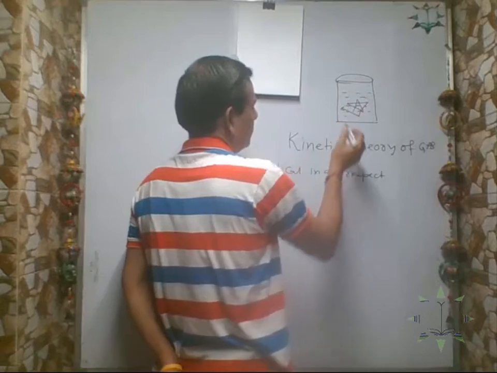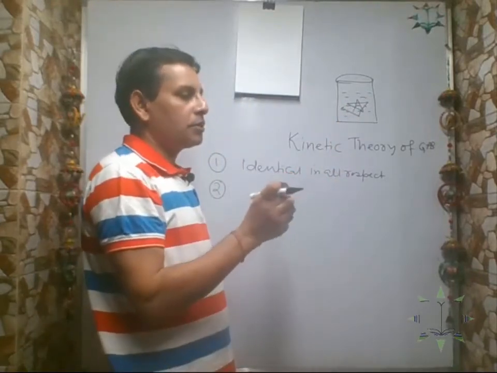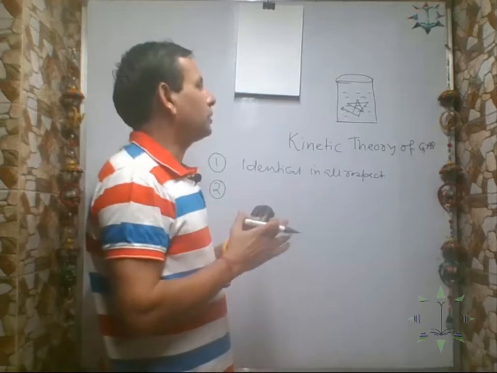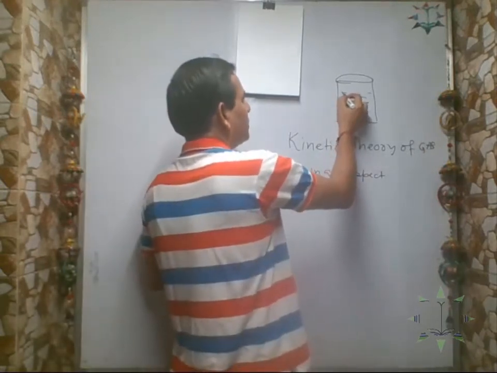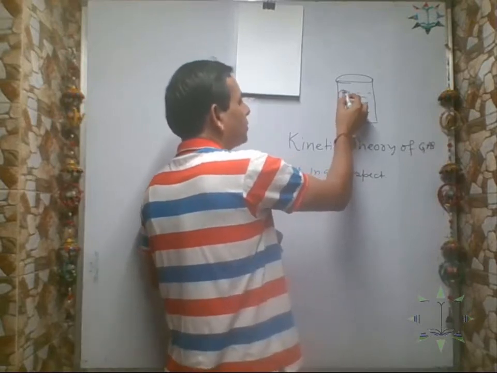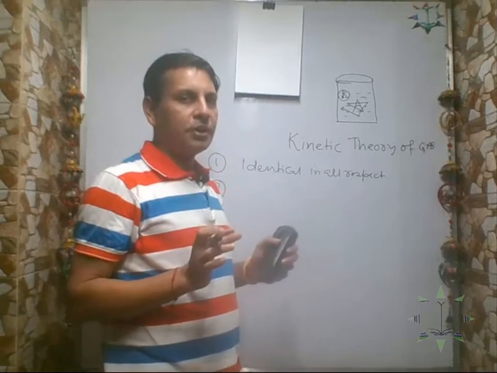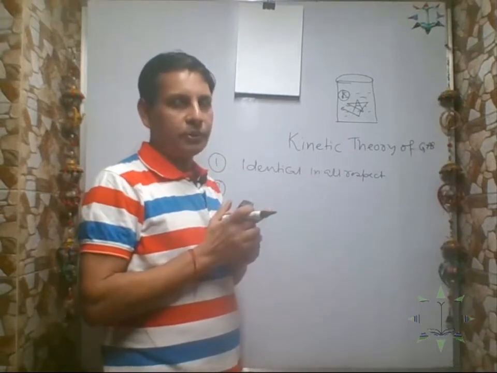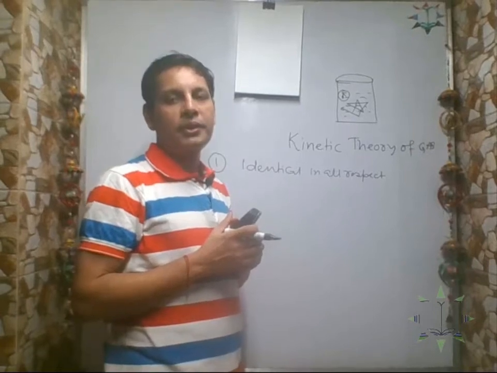Whenever the molecules collide with each other, this collision will not change the density of the gas. Suppose a collision is taking place here, so density will be more here. No, it is not like that. In the course of their motion, they collide with one another, but this collision will not change the molecular density.